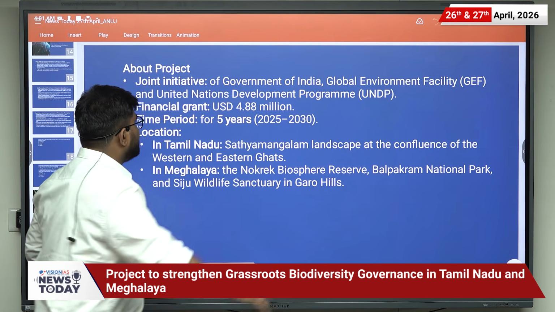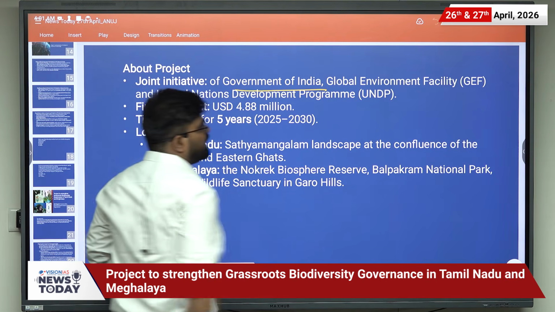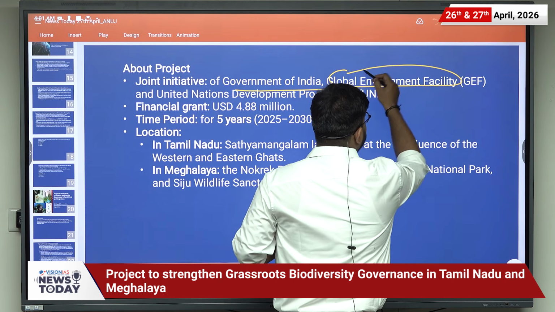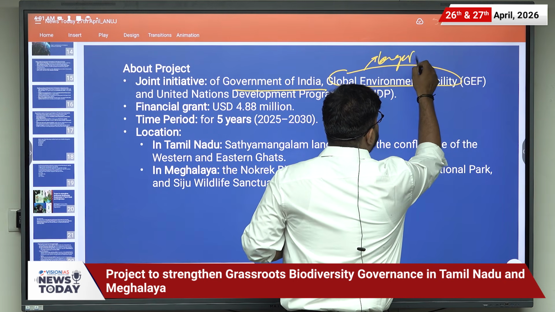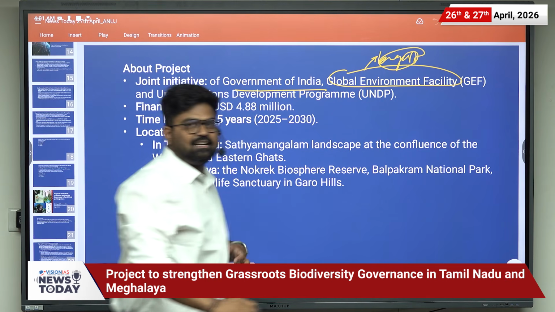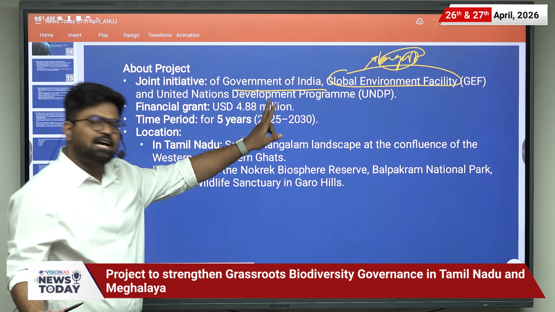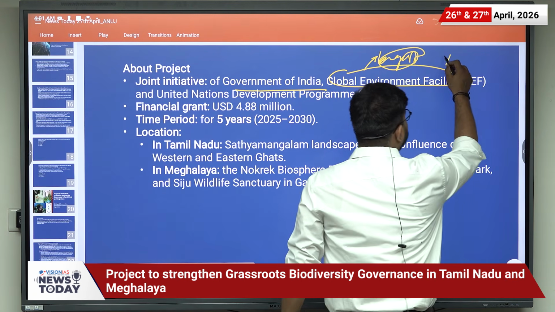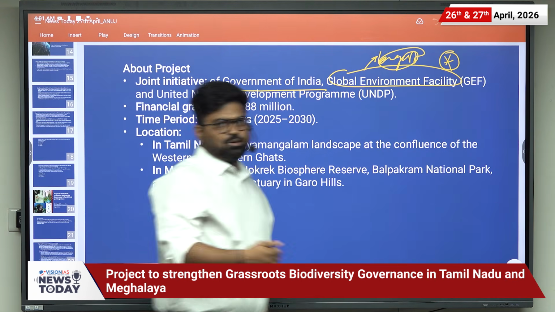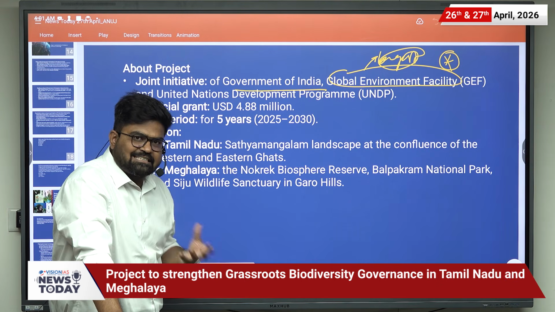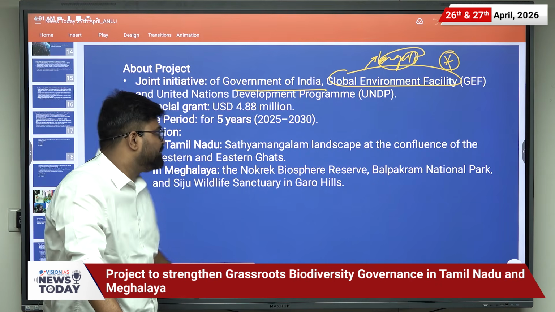Basically, it is a joint initiative of the Government of India and the Global Environment Facility, that is the largest multilateral fund related to the environment. That is the Global Environment Facility, an extreme statement. That's why it is important for your prelims examination, as the questions from the environment section are higher in the prelims examination.